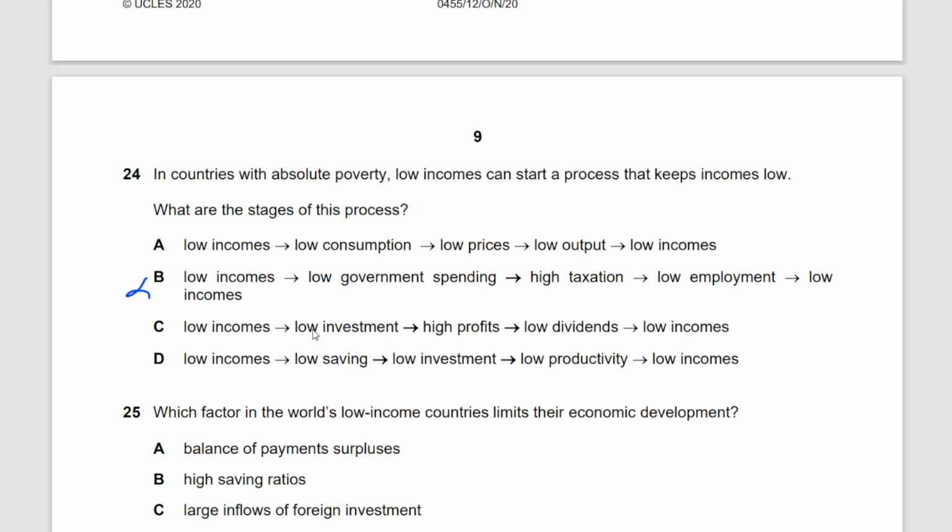Low incomes, low investments, high profits, low dividends, low incomes. Low incomes, low investment. High profits. How can there be high profits when there are low investments? Low incomes, low saving.